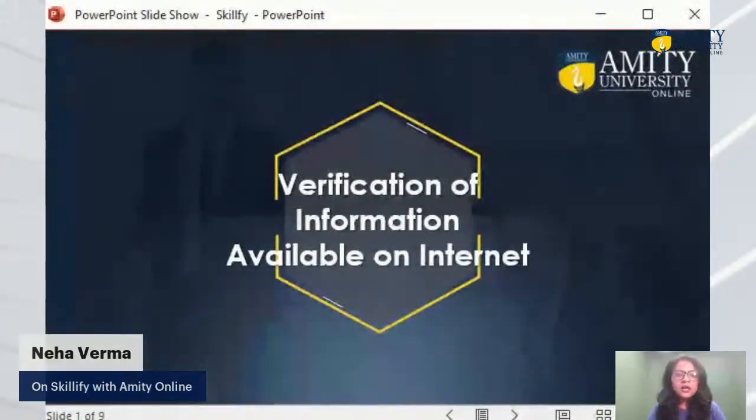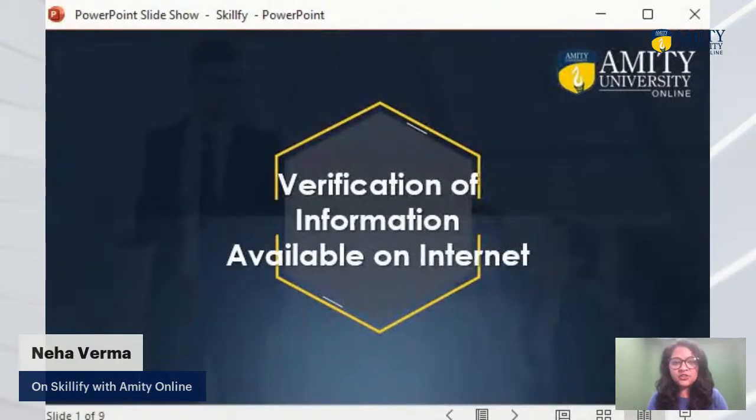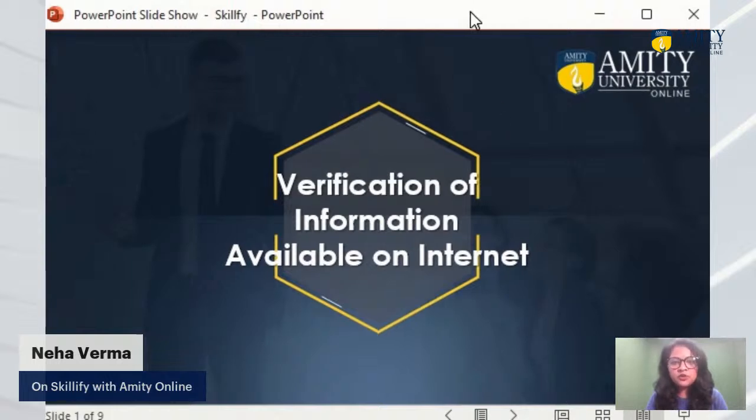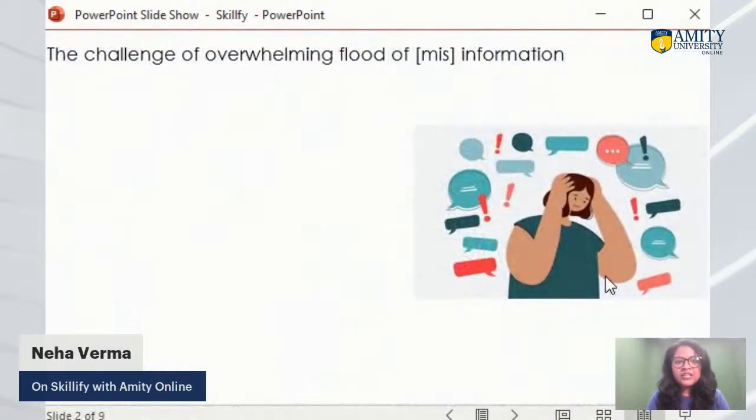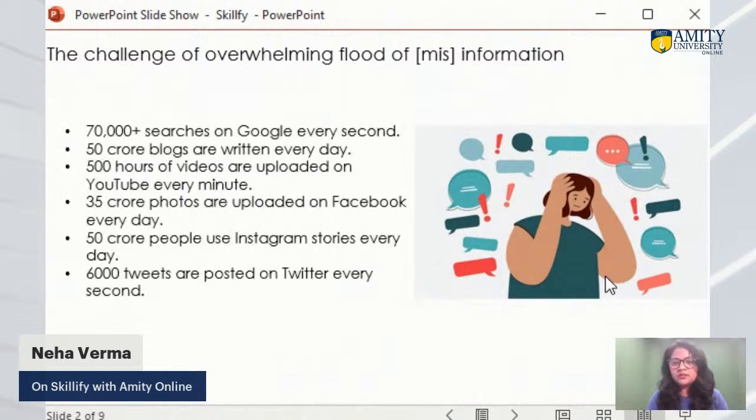Today, we are going to discuss a very important topic: verification of information available on the internet. In our day-to-day life, we face this great challenge that we have lots of information around us, but we are not able to trust each and every piece of information. It's a big problem for all of us to verify the information available on the internet. The challenge of the overwhelming flood of information which we face in our day-to-day life is because